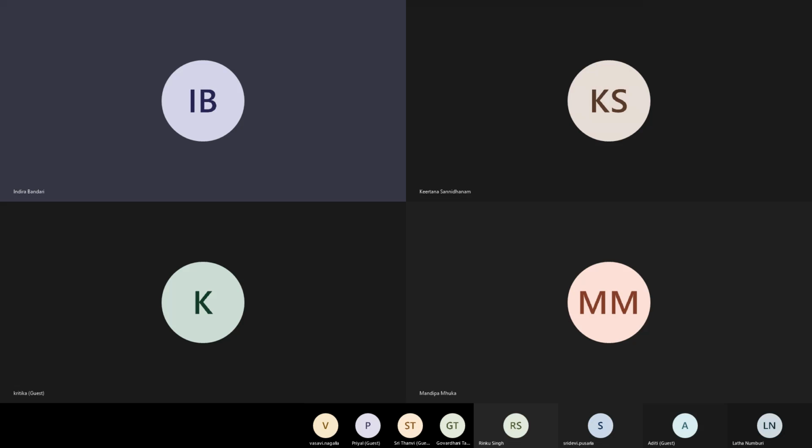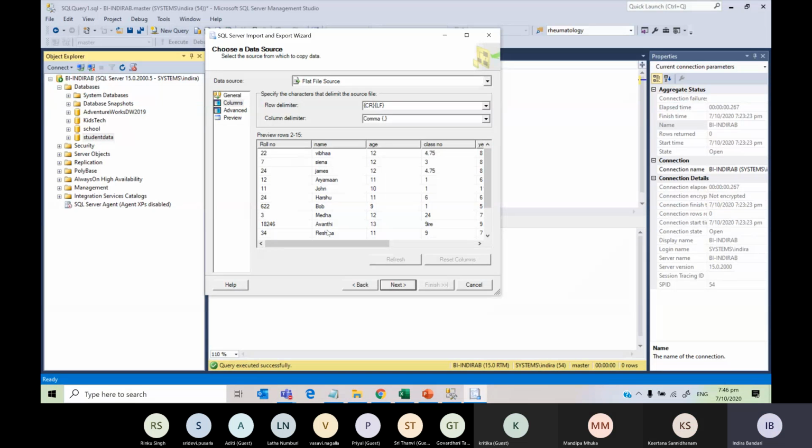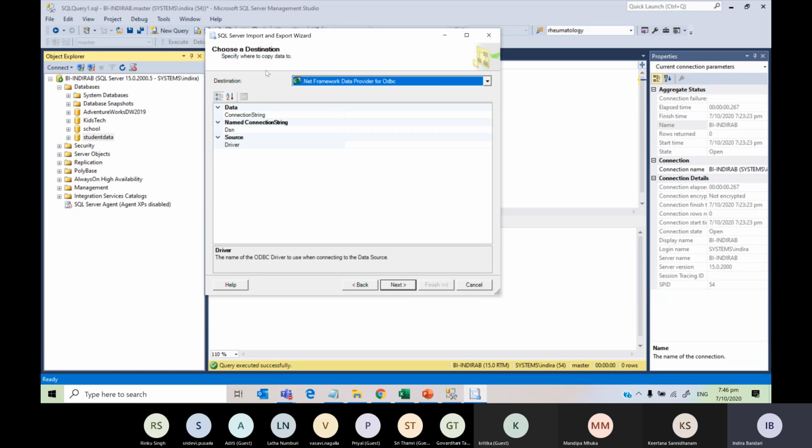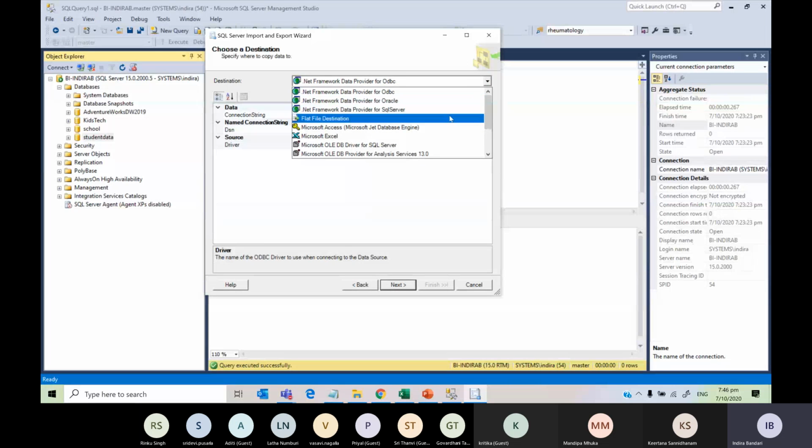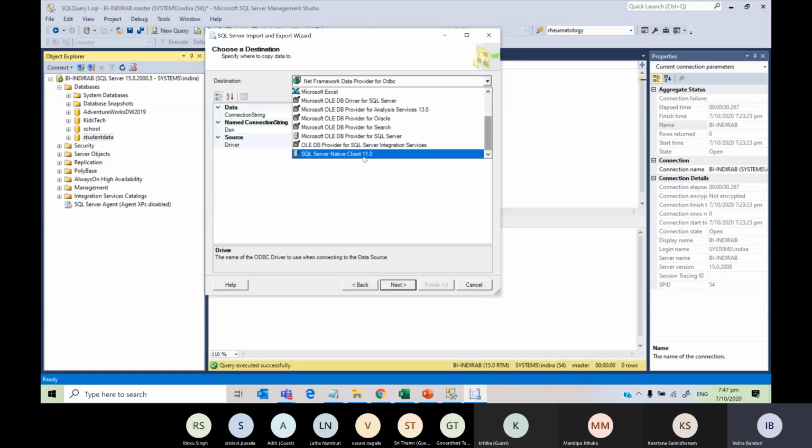I'm going to share my desktop. So now you will see something like that. Even if you can't see this, just proceed and go next. And you need to choose a destination. Where are we importing the data to? Anyone knows where we are importing it? SQL. Yes, SQL. So from the destination, you need to choose these, which are called drivers. So you need to choose this driver. This driver will help us import the data into the SQL Server database.